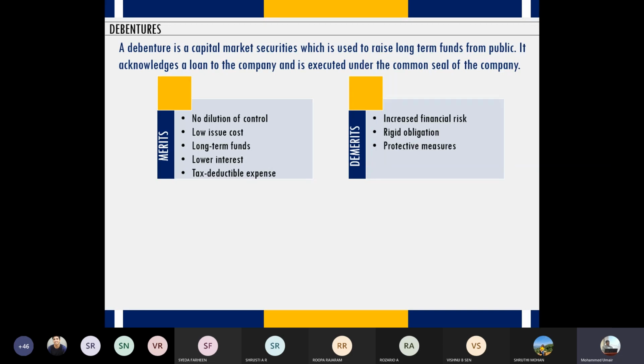As a result of this, the company may not be in a position to pay interest. And if a company fails to pay interest, this is an indication that the company is heading towards a wrong direction. And in some cases, debenture holders or the institutions that have given loan to the company have the rights to file a legal case against the company. They have the rights to sell the assets of the company and recover their money. So all sorts of consequences will result in case the company is not in a position to meet its obligations. This is called financial risk.